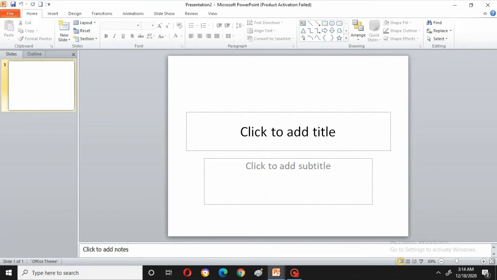Now come here, this whole white square thing is nothing but a slide, where different types of slides are there. You will be showing the content of your seminar on this slide only. Okay, now if you want to type here, you can. This dotted line is nothing but placeholders.